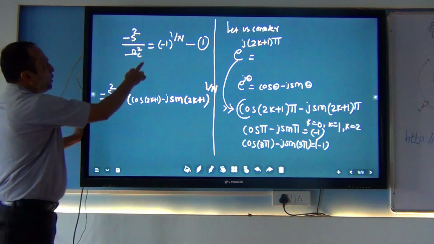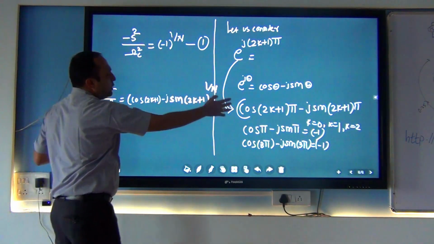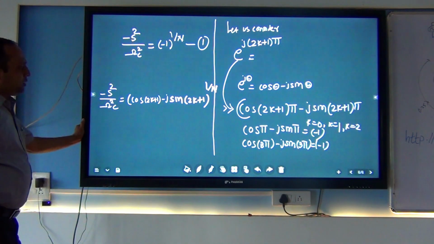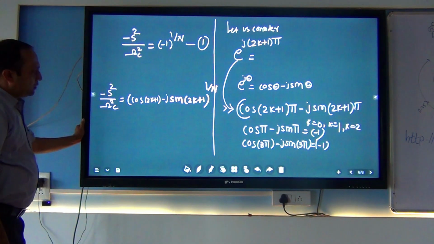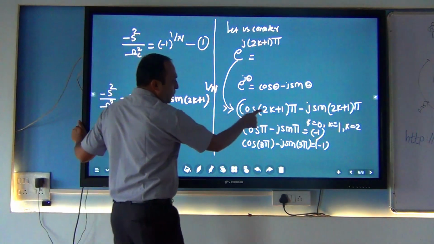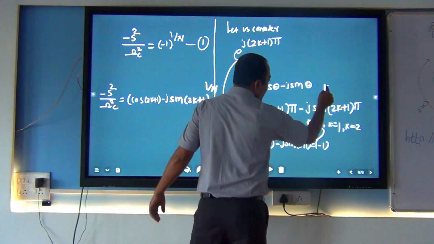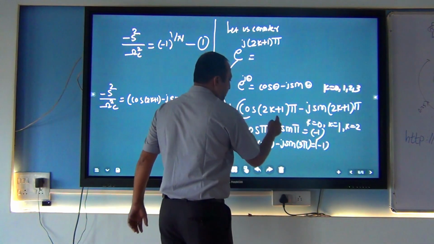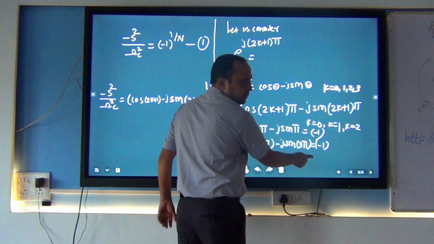Okay. So only I am replacing this minus 1 with 1 by n. There is no extra value I am substituting. For all values of n, for all values of 0, 1, 2, 3, I am getting the answer minus 1, minus 1.